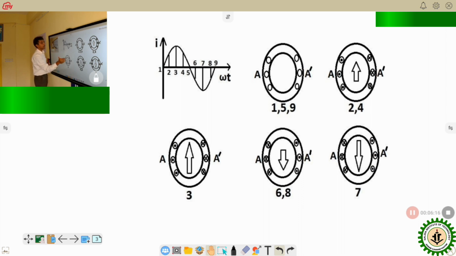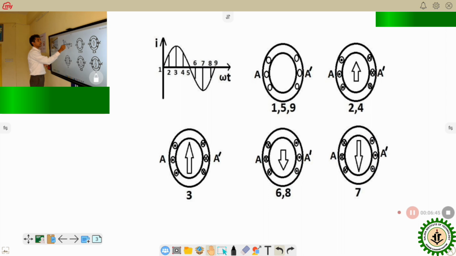Current is coming out from here and going in through the A' coil side. As this current is maximum, the direction of the magnetic field will remain the same, but the magnitude will be larger, so it is shown by a larger arrow.